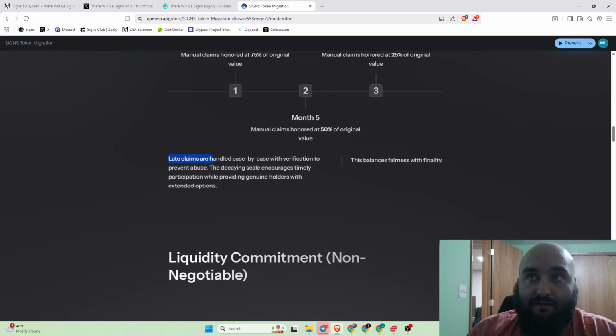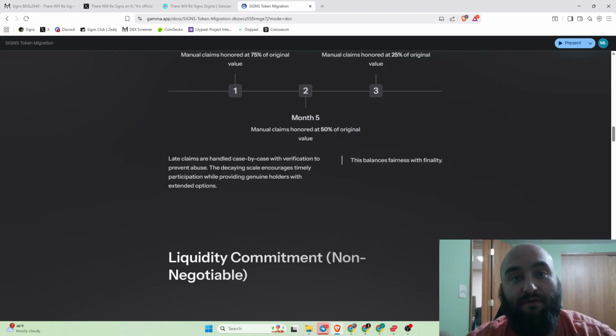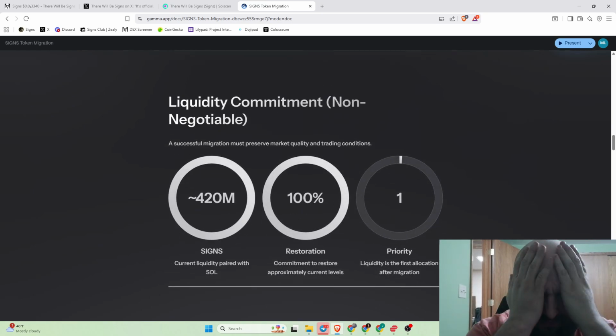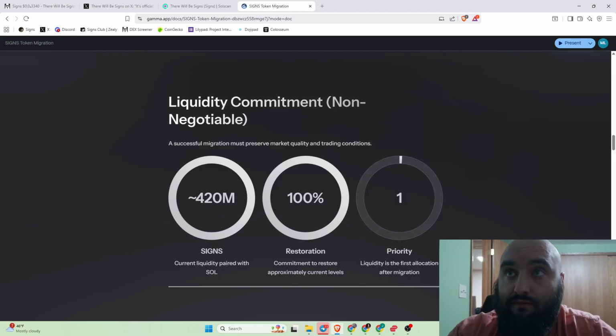These will be handled on a case by case basis. There will not necessarily be something set up where you go swap your tokens automatically. You'd have to reach out to me, send me the transaction hashes, whatever, of your wallet, and we'll figure stuff out there. So whenever we go through this migration, this is one thing that is very important for how we move forward.